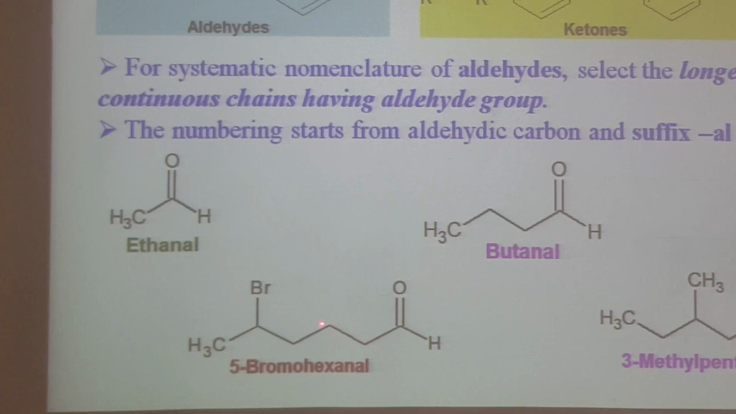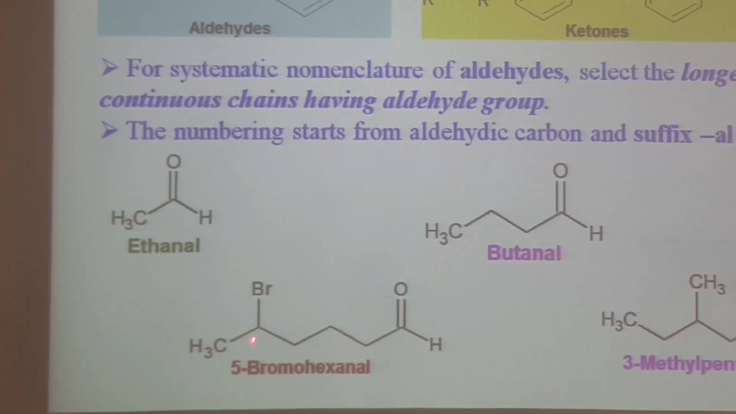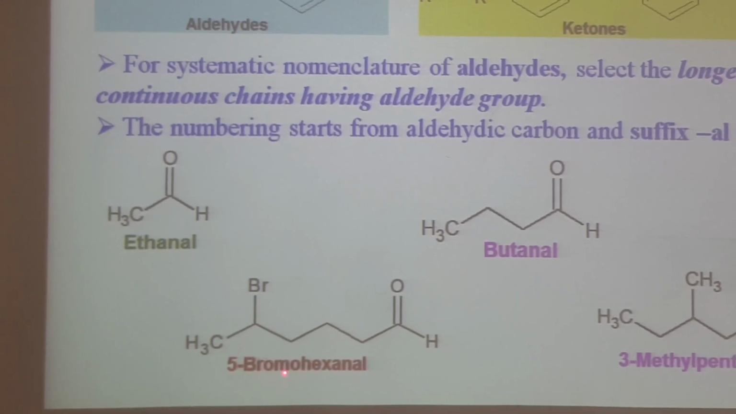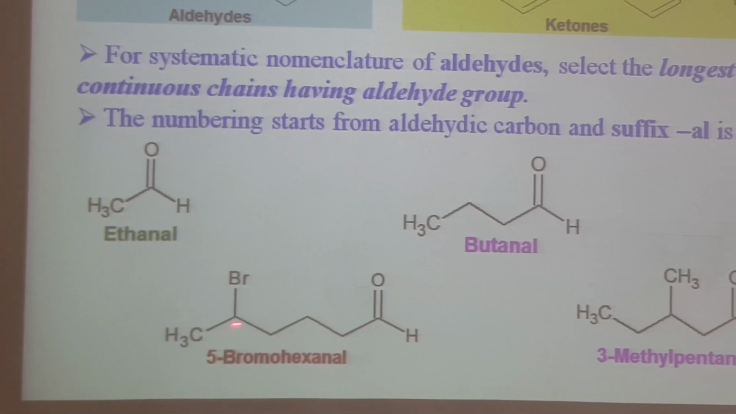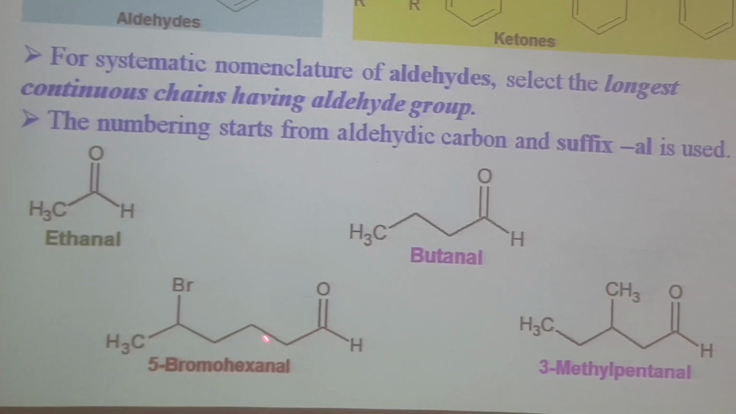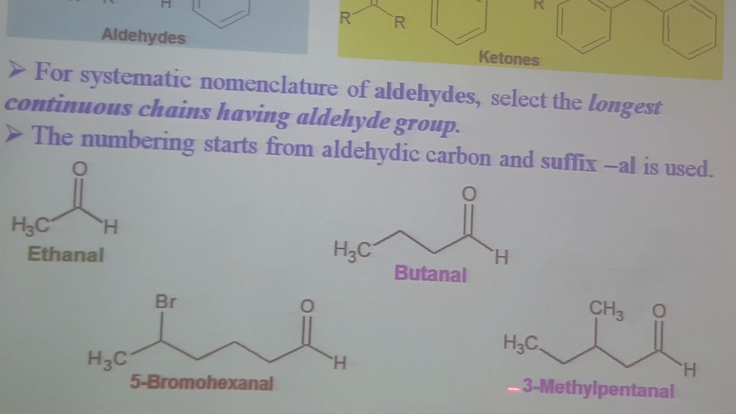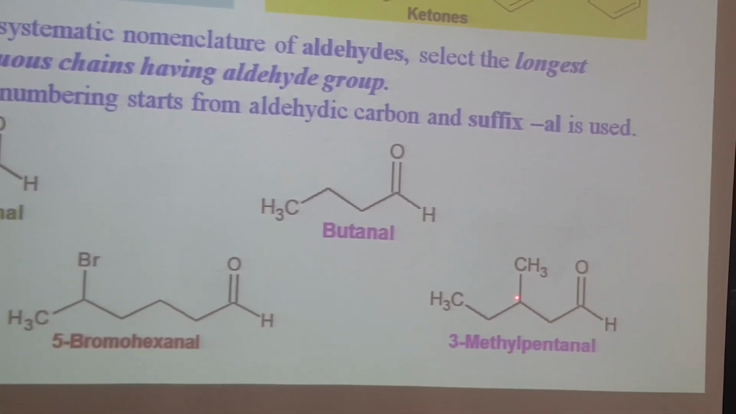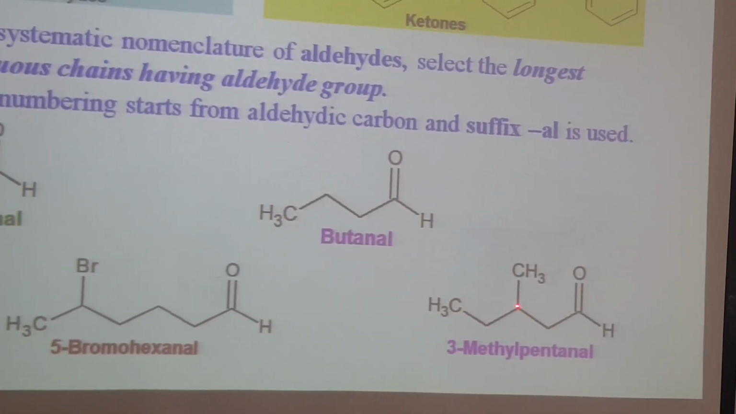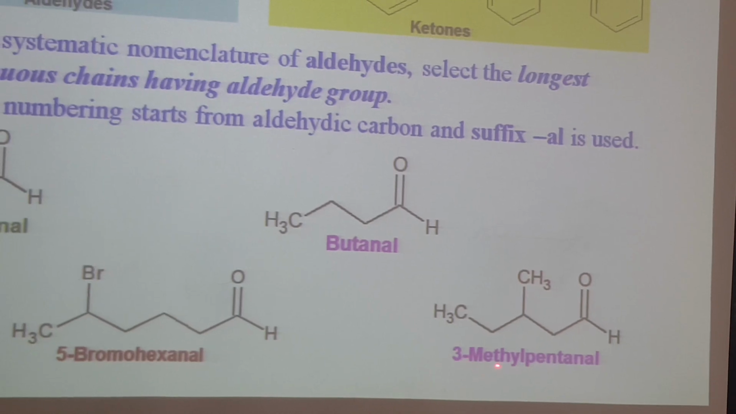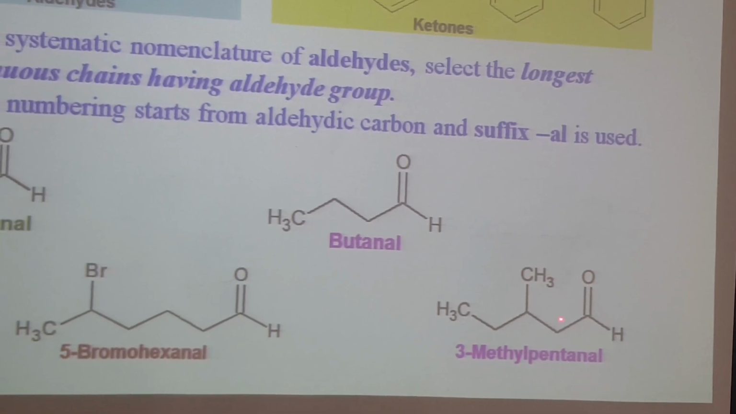1, 2, 3, 4, 5. The name of this molecule is 5-bromohexanal, because hex is the root. 1, 2, 3, 4, 5, 6. And here we have 1, 2, 3, 4, 5. At position 3 we have a methyl group. It will be 3-methylpentanal. Pent is the root.